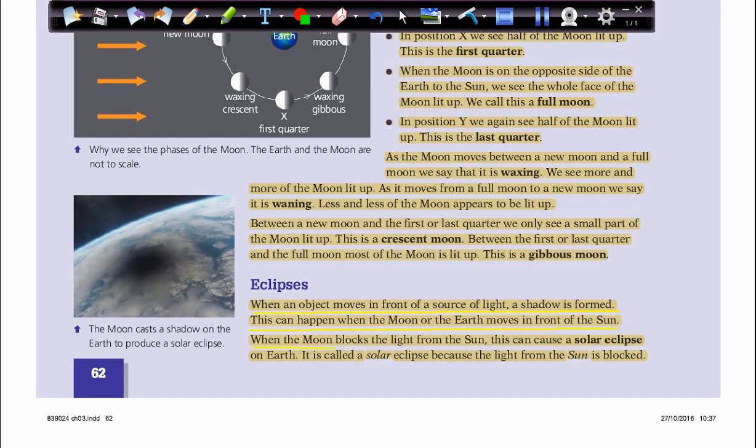When the moon blocks the light from the sun, this can cause a solar eclipse. We call it a solar eclipse. So why do we call it a solar eclipse on Earth? Because the light from the sun is blocked. Anything related to the sun, we call it solar. So when the moon comes between the earth and the sun and blocks the sunlight, we call it a solar eclipse.